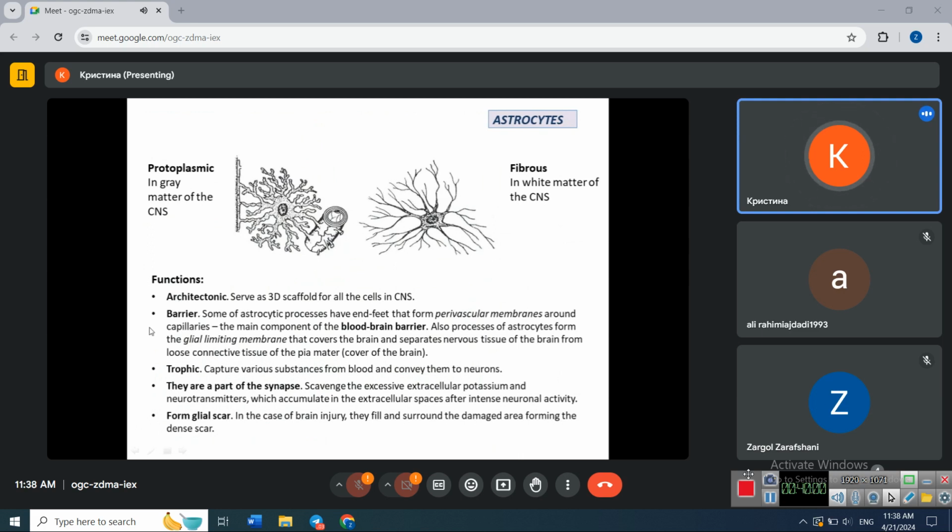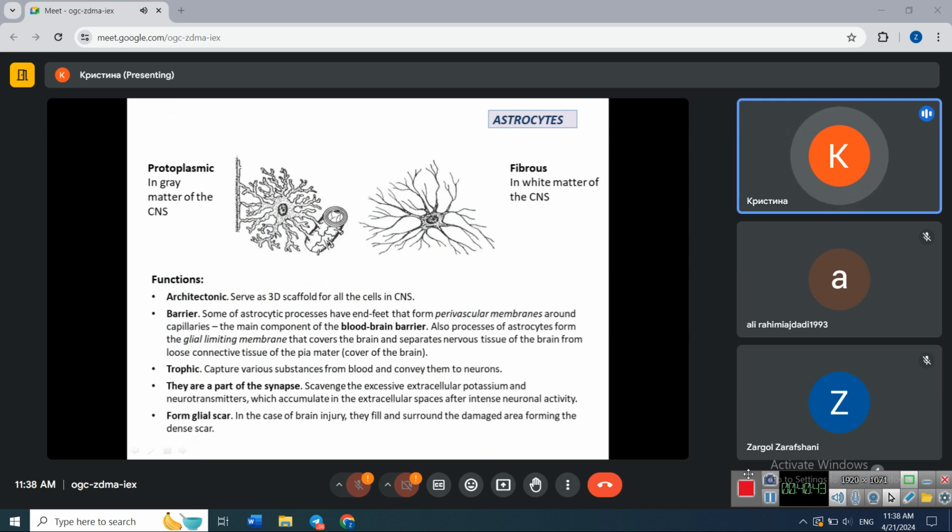Next, barrier function. Some of the processes of astrocyte form the end feet, large end of the process, which form here in this picture perivascular membrane. Peri means surrounding, vascular means blood capillary. So these end feet of astrocyte cover all the blood capillaries. Here is the blood capillaries, and form the blood-brain barrier, the barrier between the blood in blood capillaries and nervous tissue